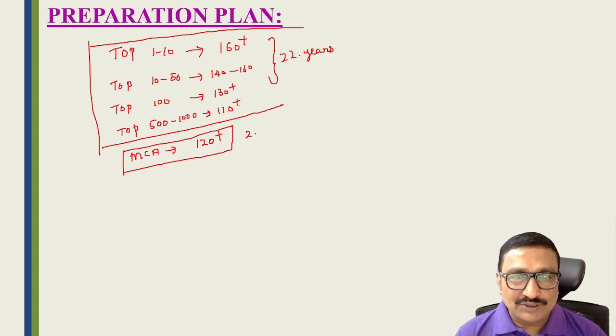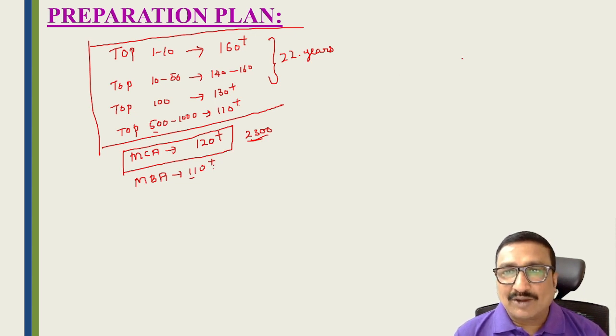There are only 2,300 seats, so if you want a good college among these 2,300 seats, your rank must be below 500. That means you have to get 120 plus marks. Coming to MBA students, if you want to go for good colleges, your score will be 110 plus. If you get 110 plus, you will get a top 500 rank.